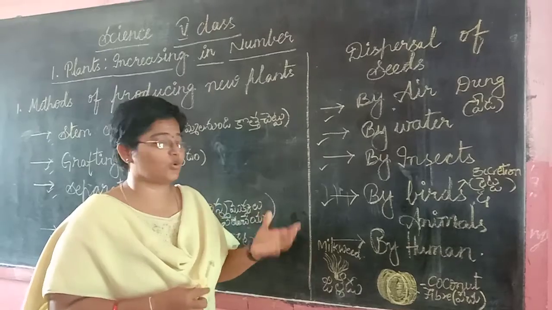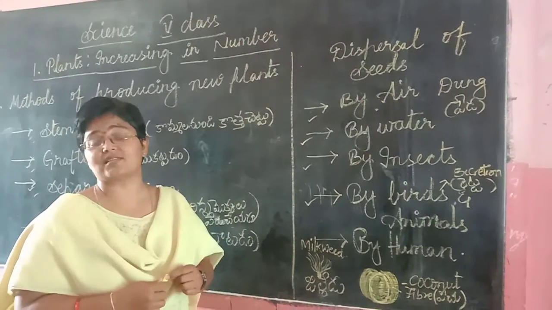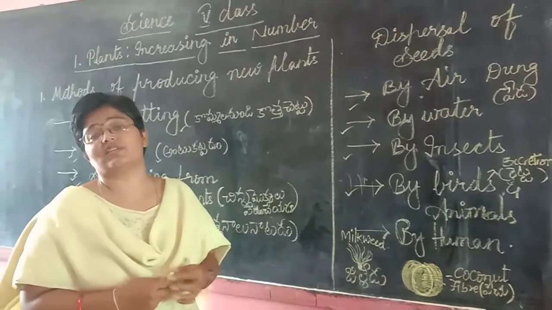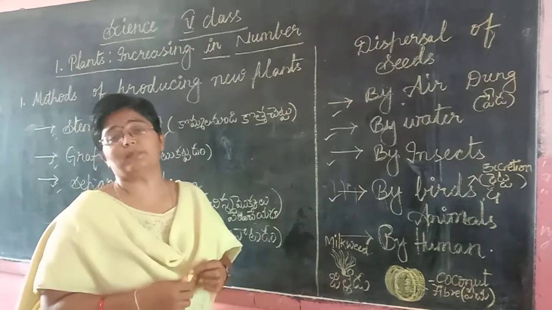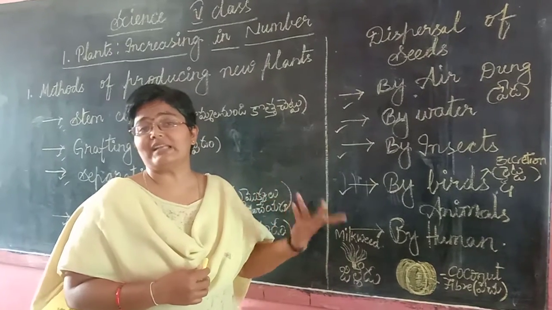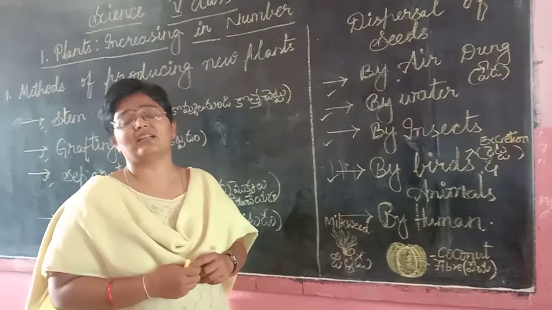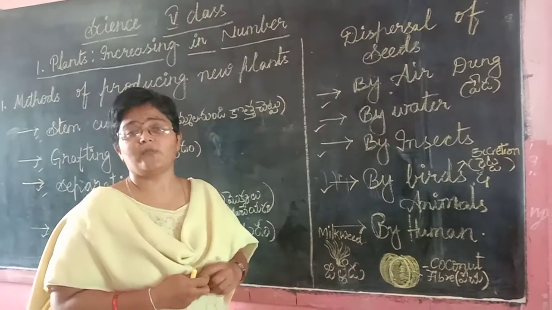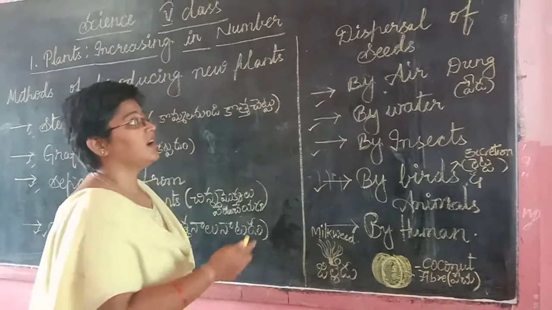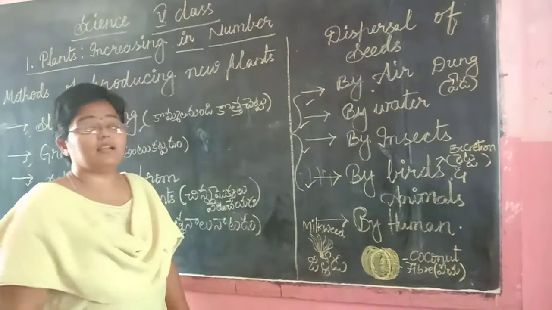These seeds grow into new plants and cause the production of a new generation of plants or new products from the plants. These seeds give rise to different kinds of plants to meet our needs, including food. So these are the ways of dispersal of seeds we can see in our lesson.